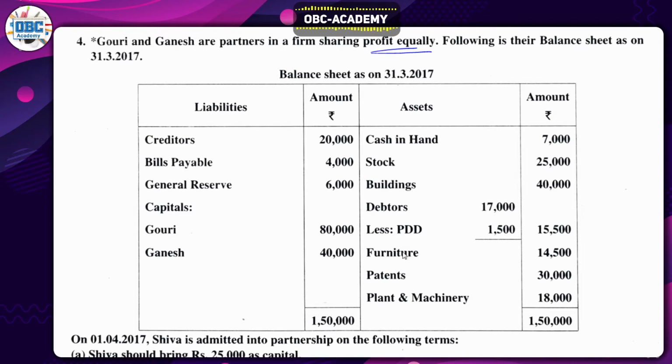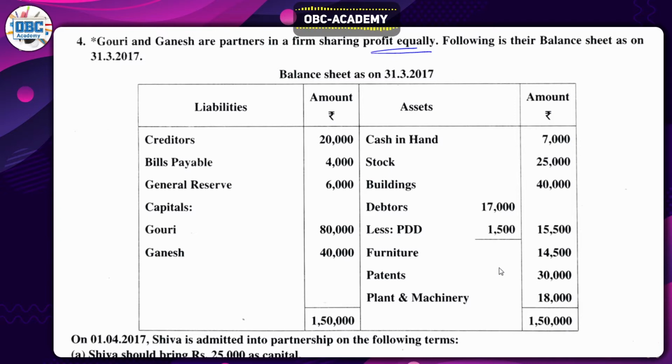And debtors 17,000. Here they are given provision for doubtful debts 1,500. In the last year they had a provision for doubtful debts, which they subtracted, leaving 15,500. Furniture 14,500. And patents, okay, patents they have 30,000. A patent is something which you hold, like you have made a patent about that. It's like a book has its own patent. If you want further detail, you can google it.